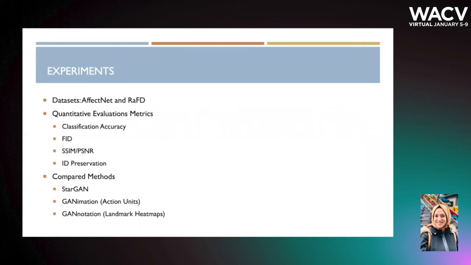In order to quantitatively evaluate the generated images, we compute the Fréchet inception distance for the generated images as well as the peak signal-to-noise ratio and the structural similarity between the original and reconstructed images. We further evaluate our method by applying an expression classifier that is independent of all models. We compare our method to some of the state-of-the-art attribute manipulation baselines, StarGAN, GANimation, and G2GAN. The latter two utilize geometric information, and StarGAN is our baseline which corresponds to the RGB network of our pipeline. However, our method can be extended to other baselines too.